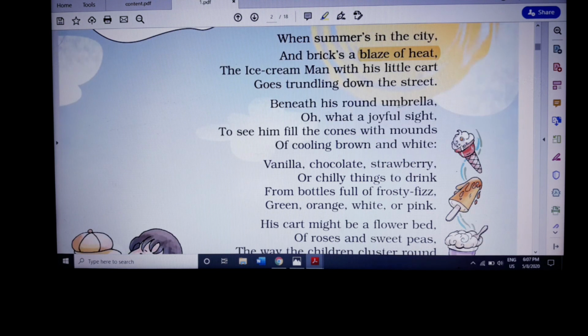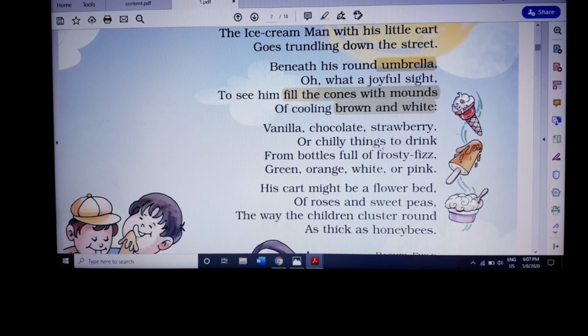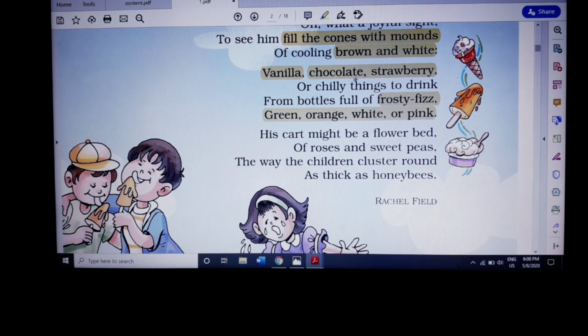Beneath his round umbrella, oh what a joyful sight, to see him fill the cones with mounds of cooling brown and white. Vanilla, chocolate, strawberry, or chilly drinks to drink from bottles full of frosty fizz, green, orange, white or pink. So different varieties of ice creams and different varieties of drinks.